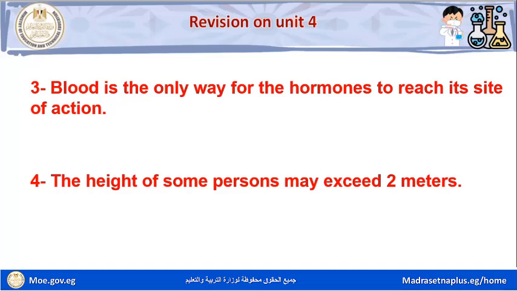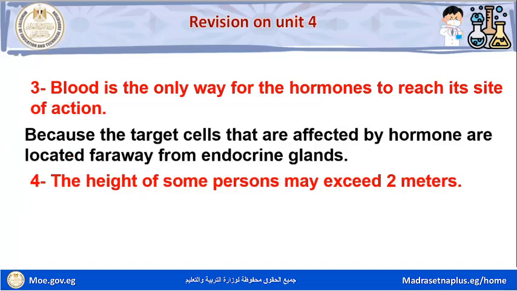Blood is the only way for the hormones to reach its site of action because the target cells that are affected by hormone are located far away from endocrine glands.